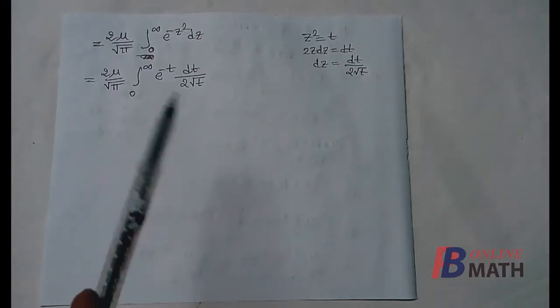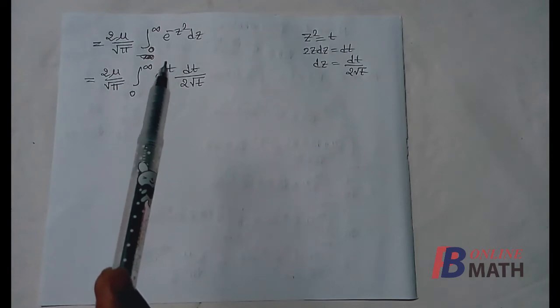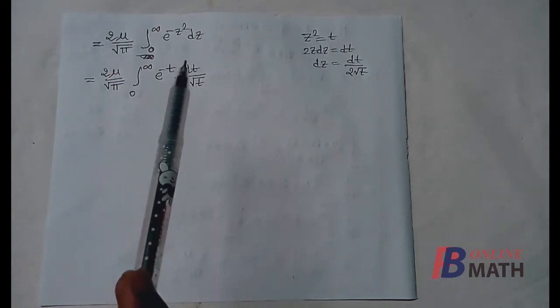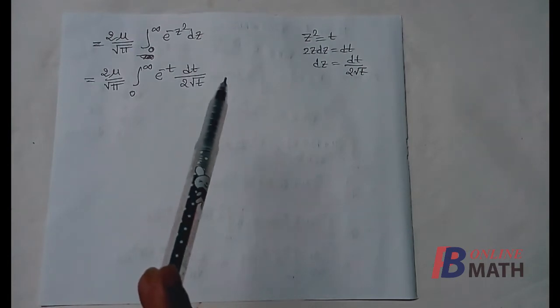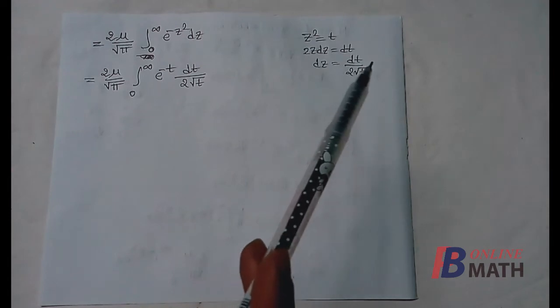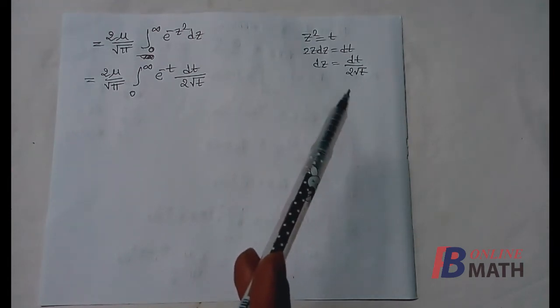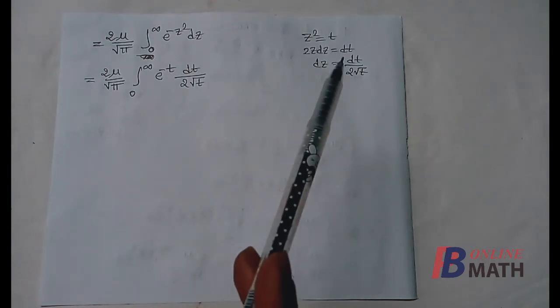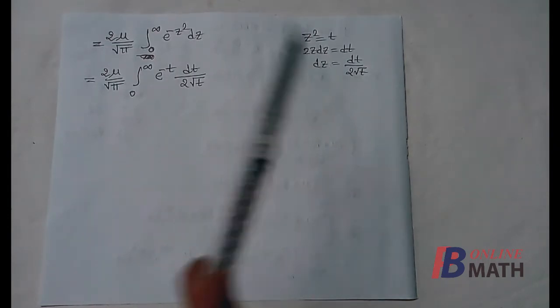Next we have to evaluate this integral, and we have already discussed in some previous part that to evaluate this integral we need to convert it to that of a gamma function. For that we replace z square equal to t such that dz becomes dt by 2 root t, and for the limits, as z is equal to 0, t is equal to 0. As z tends to infinity, t tends to infinity.